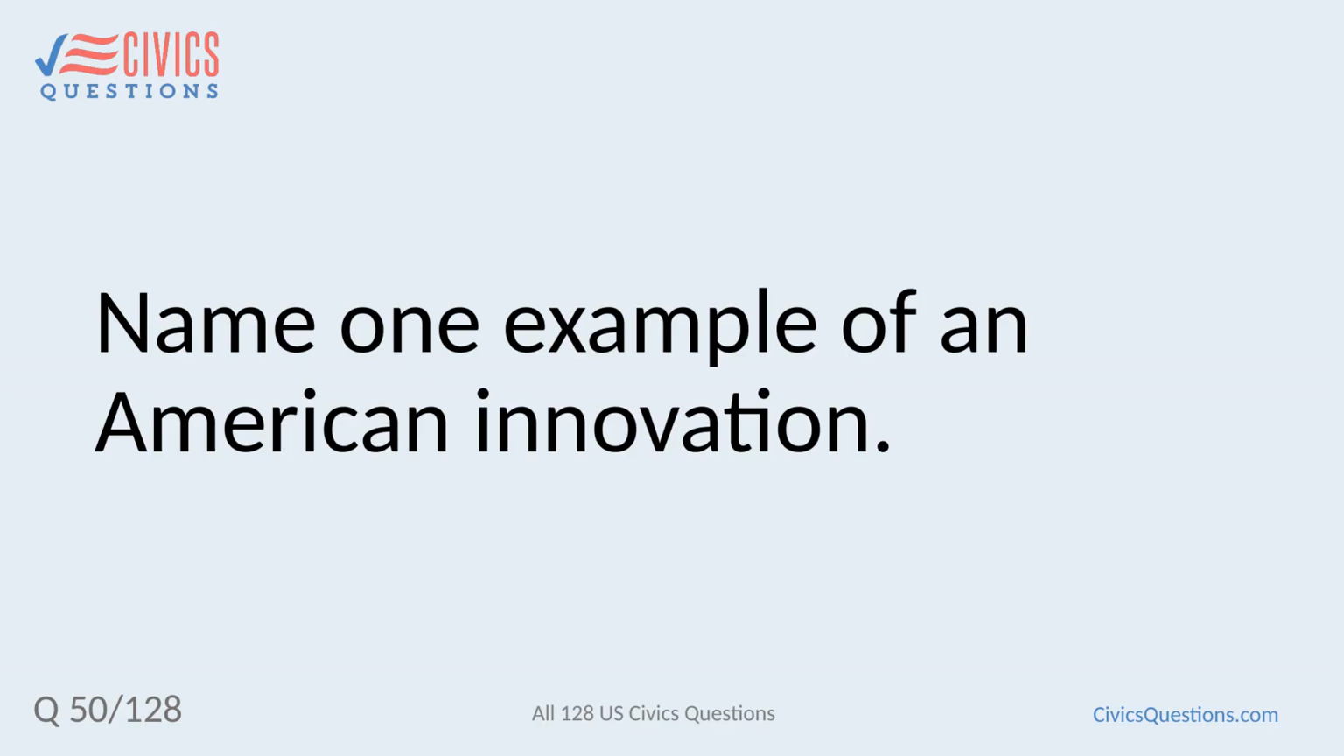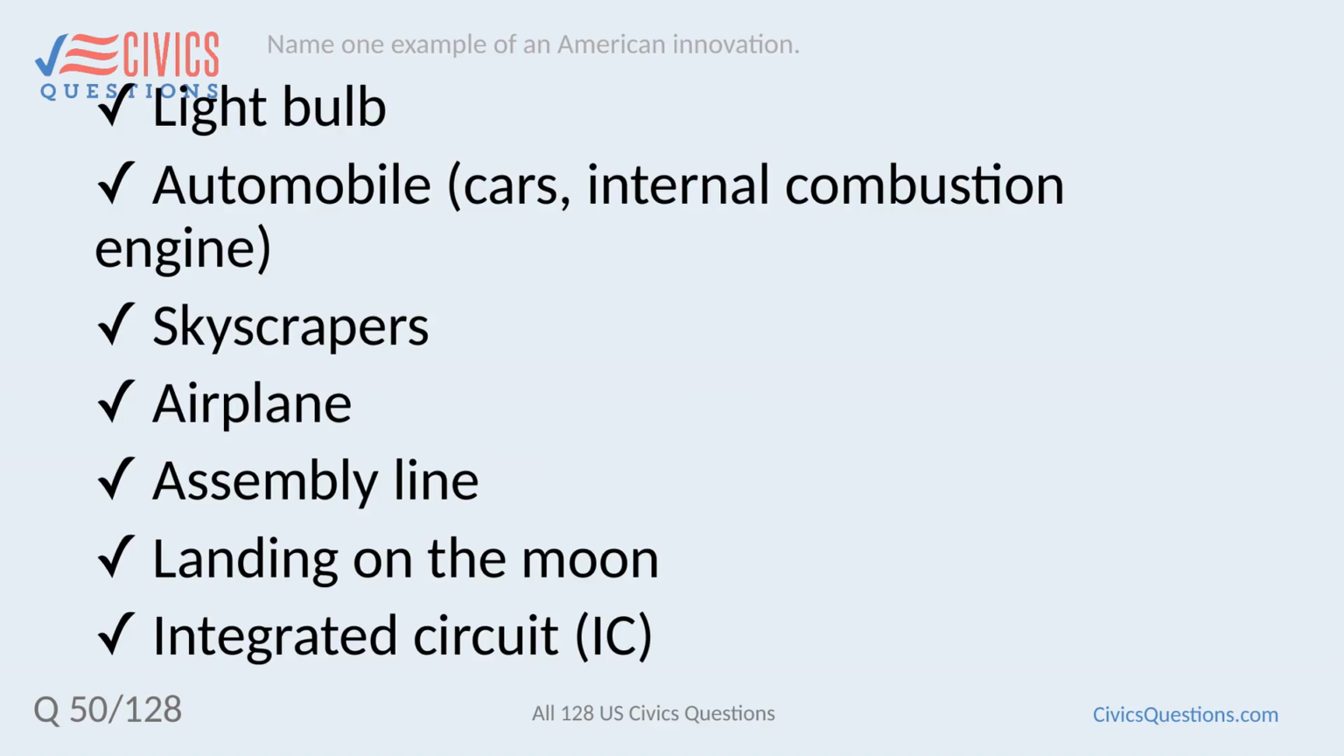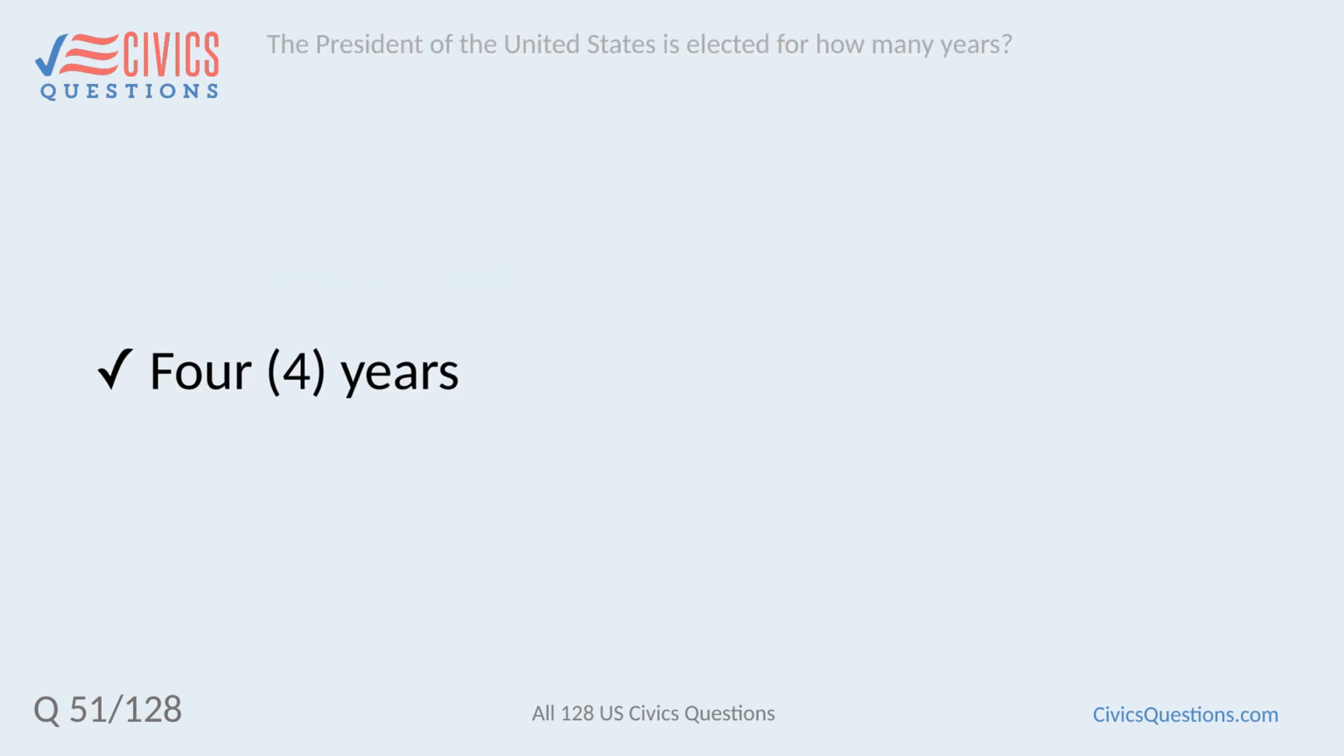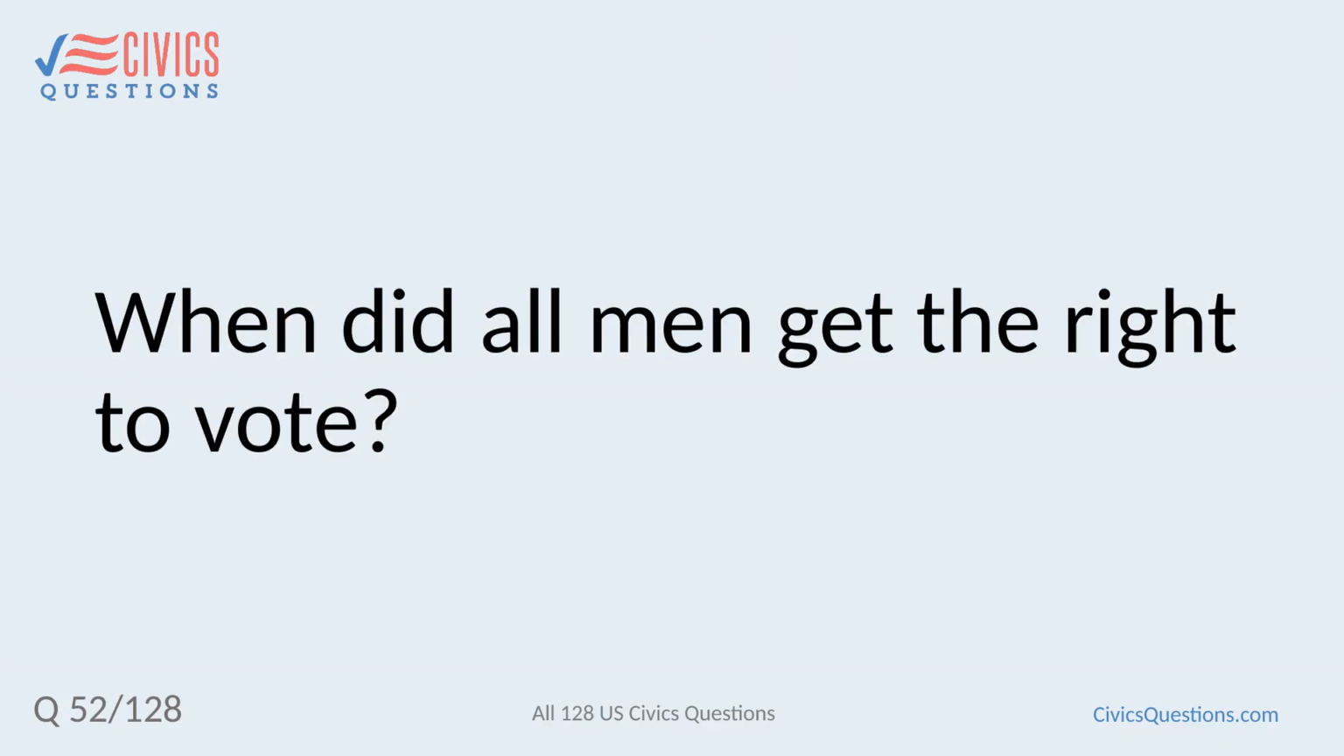Name one example of an American innovation. Light bulb. Automobile. Cars, internal combustion engine. Skyscrapers. Airplane. Assembly line. Landing on the moon. Integrated circuit. IC. The President of the United States is elected for how many years? 4 years.